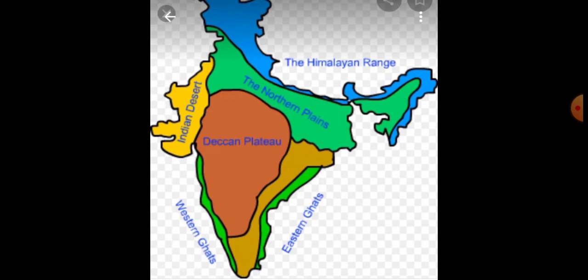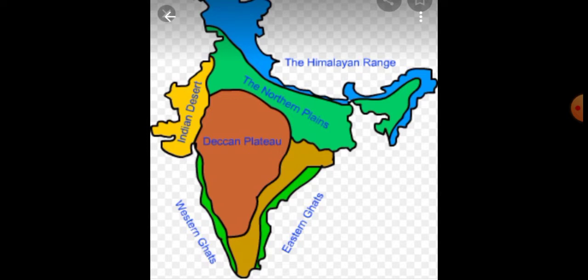This plateau is formed by lava flows. Lava means melted rocks. It lies south of the Satpura range and it extends up to the eastern edge in the Eastern Ghats and the western edge in the Western Ghats.